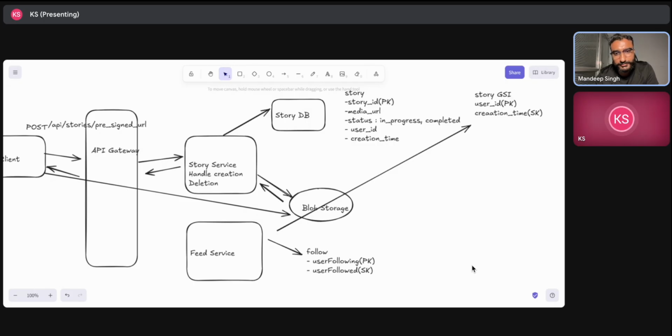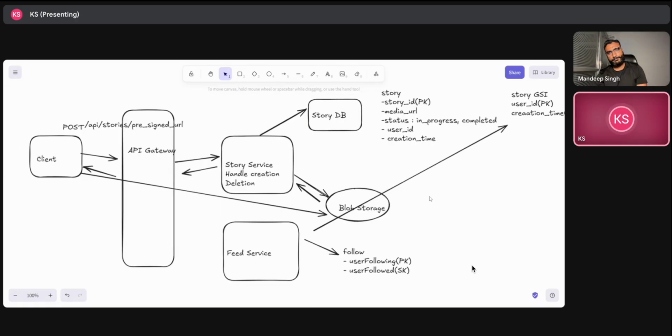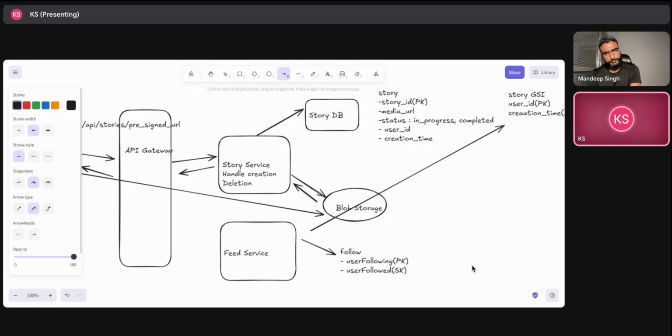Yeah. So, the first bottleneck, like I said, is that let's say for a particular client, we need to generate a feed. So, for generating the feed, we will make a call, right?